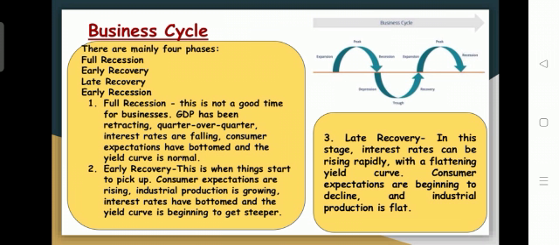This is when things start to pick up. Consumer expectations are rising, industrial production is growing, interest rates have bottomed, and the yield curve is beginning to get steeper. When you look at the diagram of the business cycle, you can see that early recovery is going on in the business entity. So there are expansion activities going on in the business organization. The firms survive from the first stage to the next level. The companies withstand competition, with a strong market share, and strong financial performance continuing in the business.